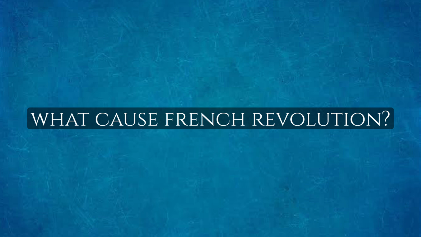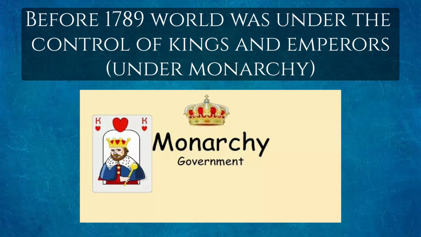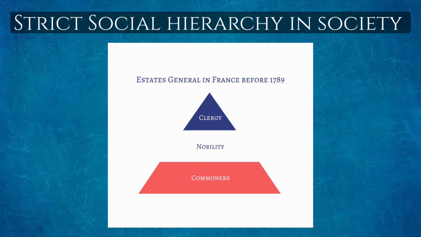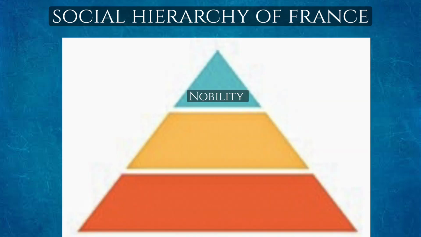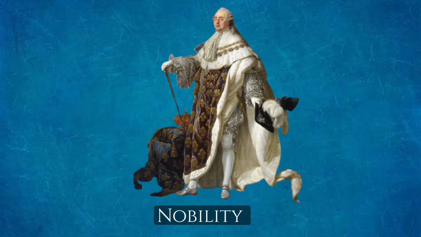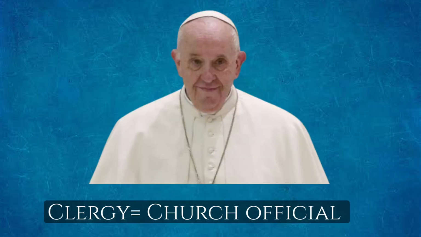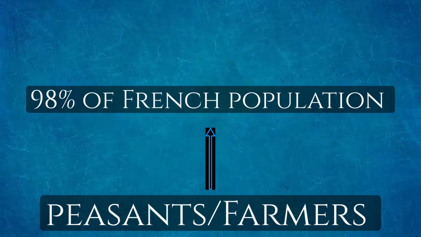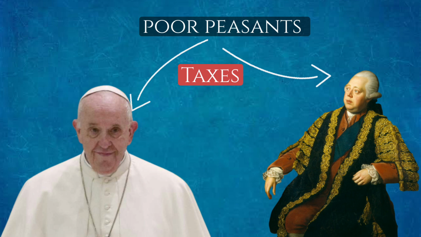Now back to the chapter: what caused the French Revolution. Before 1789, the world was under the control of kings and emperors, and at that time there was a strict social hierarchy in society. In France, this social hierarchy was divided into three estates: the first nobility, the second clergy, and the third peasants. Nobility had kings, clergy had bishops and church officials, and the peasants were normal workers, constituting 98%. And the third estate was the only one that paid taxes to both the clergy and the nobility.